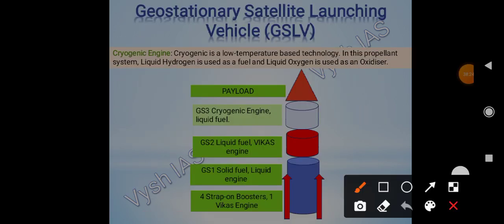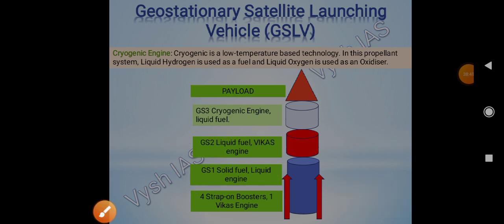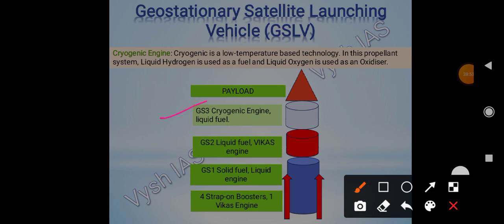Here again, first I'll show this. So 4 strap-on boosters, and then 1 Vikas engine here. Then the first stage and the second stage will be similar to PSLV only. It will use the solid one in the first stage and then a liquid engine, and here again liquid fuel, first solid and then liquid. But the third stage will be entirely different. Third stage we will have a cryogenic engine, and the fuel will also be liquid. And then we have the payload.